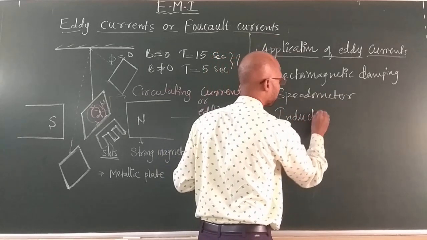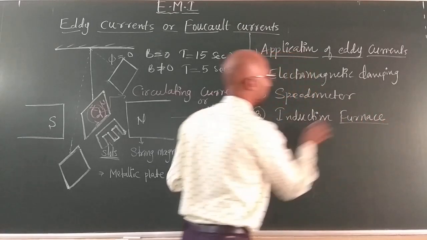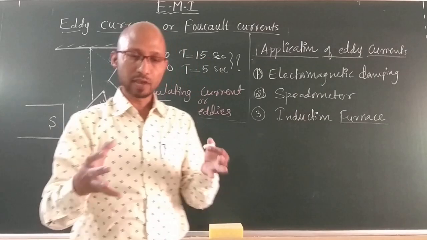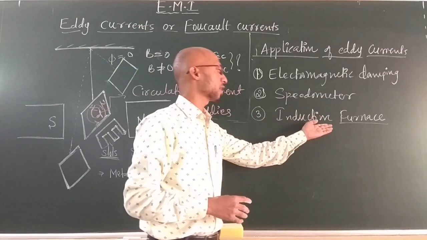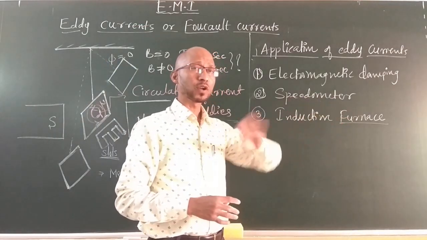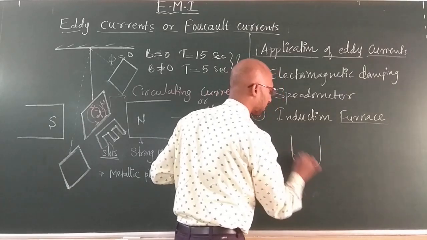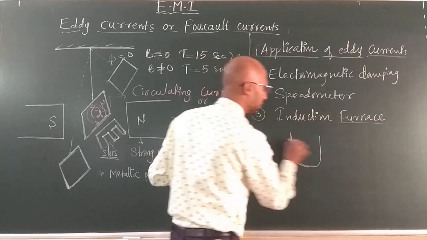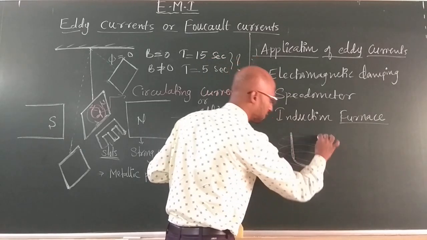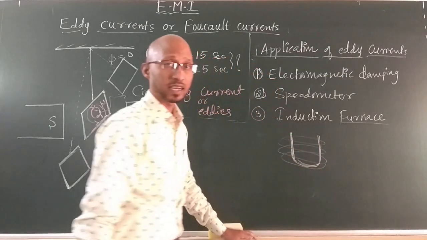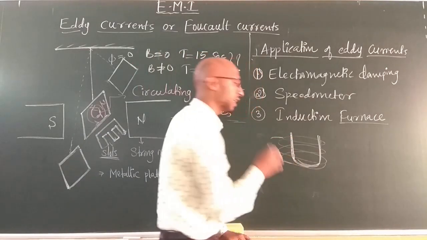the induction furnace. You might have heard the word furnace: it is the one in which we melt metals. Induction furnace, with the help of induction, means you are not connecting it directly. How is this induction furnace made? I will tell you here. We take a bucket, and the inside surface of this bucket has reflecting surfaces. Around this we put a coil.